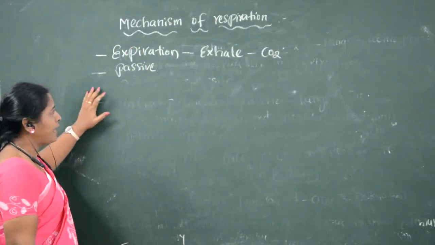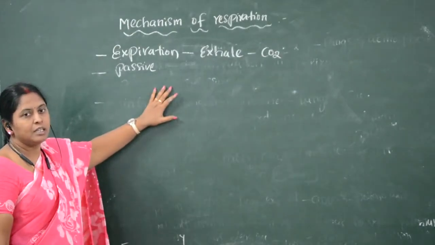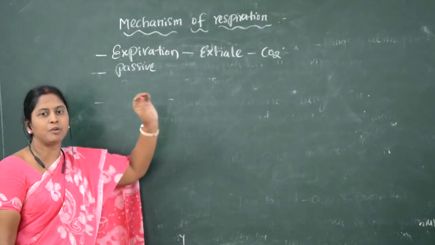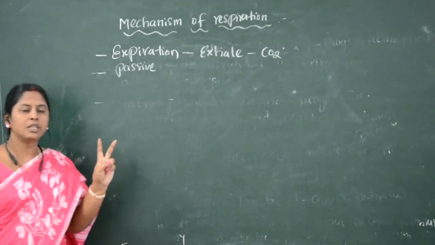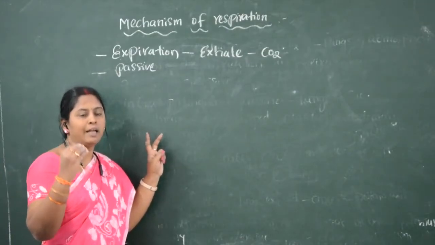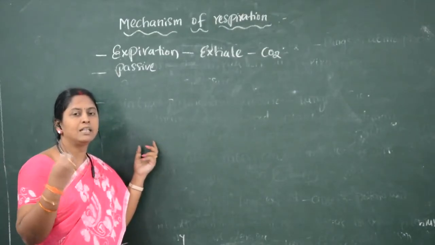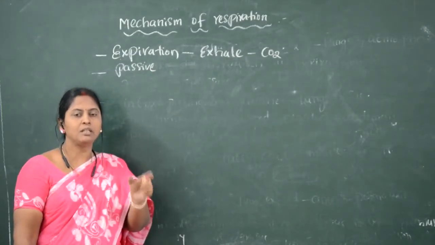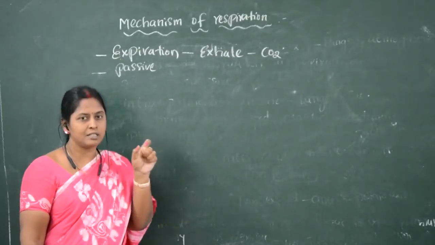So how does this passive process occur? Now, what are the structures I said which are involved in the mechanism of respiration? The two structures involved in the mechanism of respiration are the diaphragm and the intercostal muscles. Now, already in inspiration we have seen the diaphragm is in the contraction stage.